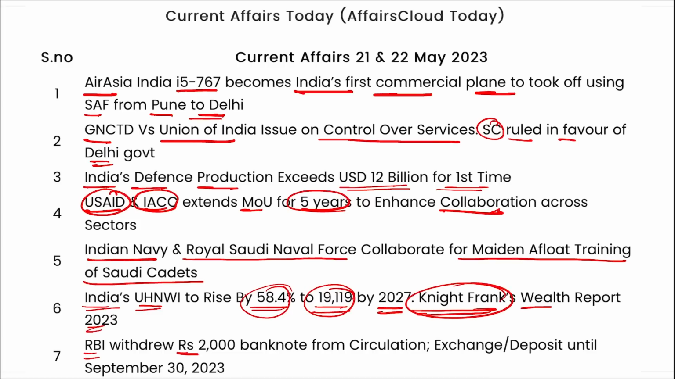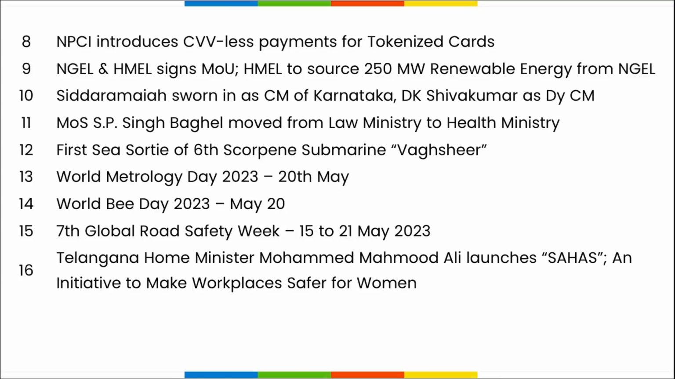RBI withdrew the 2,000 rupee note from circulation, and exchange and deposits will be valid till 30th of September. NPCI introduces CVV-less payments for tokenized cards. NGEL and HMEL signed an MOU, and HMEL will source 250 megawatt renewable energy from NGEL.